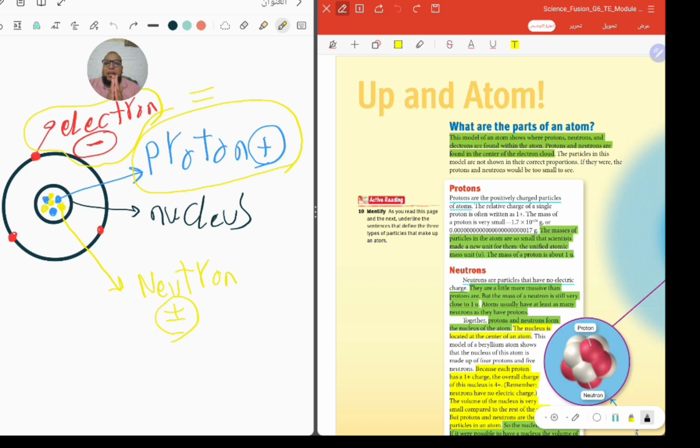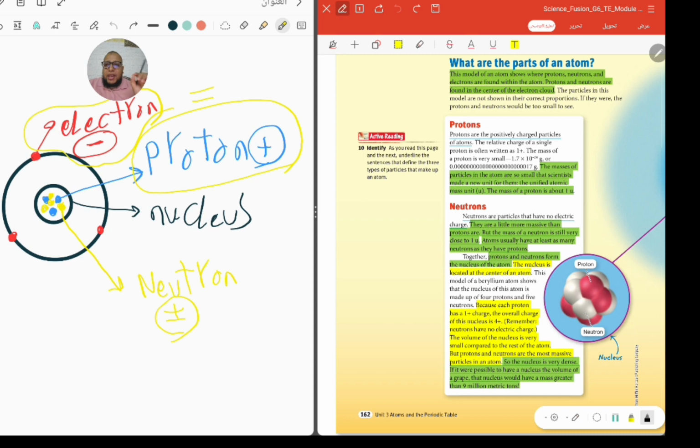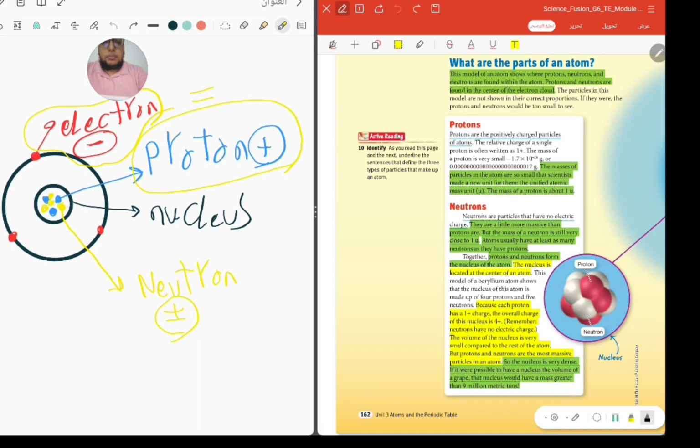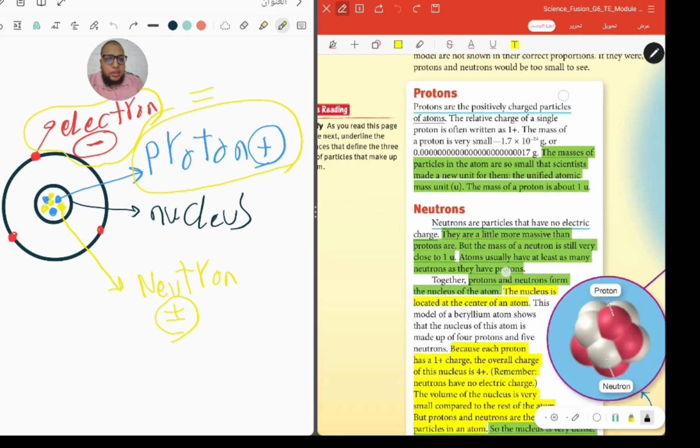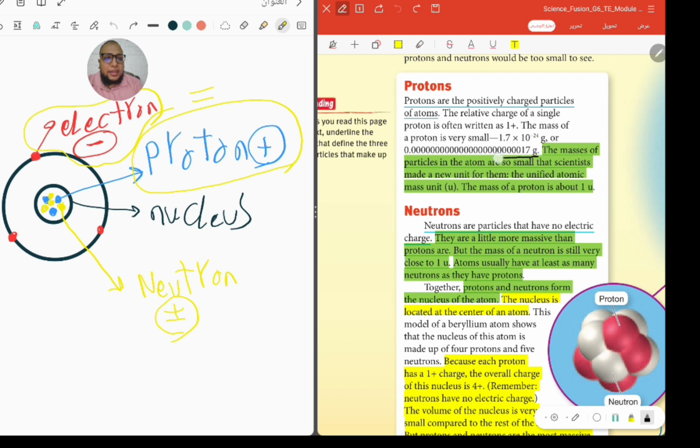Okay, let's speak about the mass of the proton and the mass of the neutron. There is a lot of information here about the mass, but you must know that the mass of the proton is very, very small. It is 1.7 times 10 to the negative 24 gram. That means 17 after 24 zeros, as you see here. That is the weight of the proton. It's very, very small.